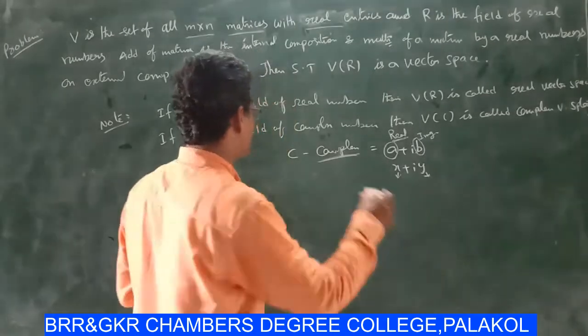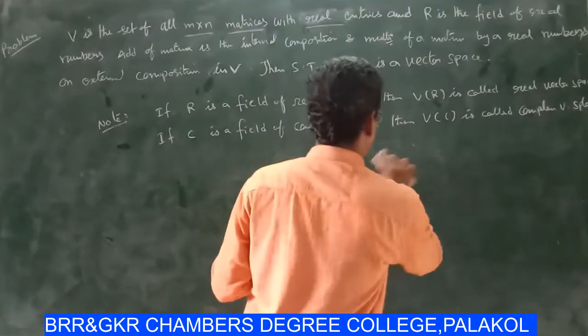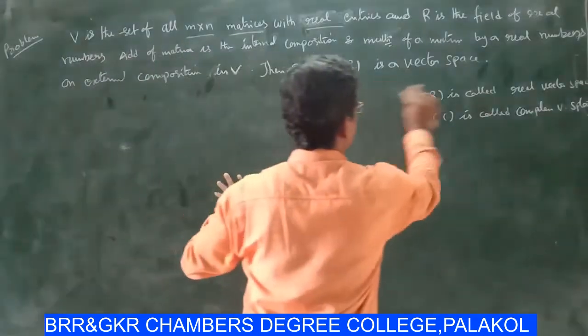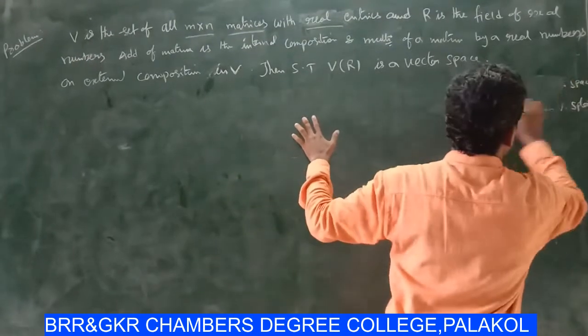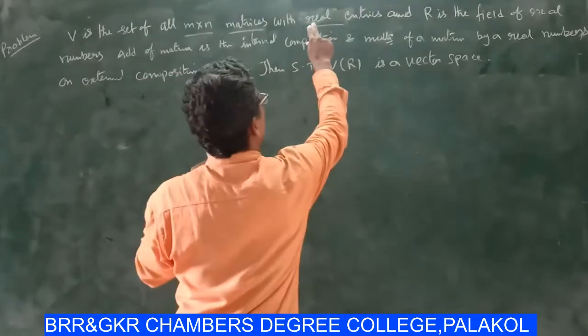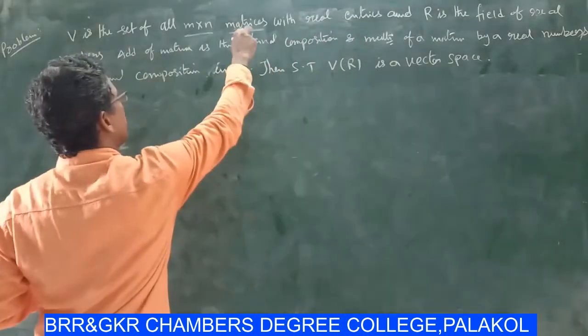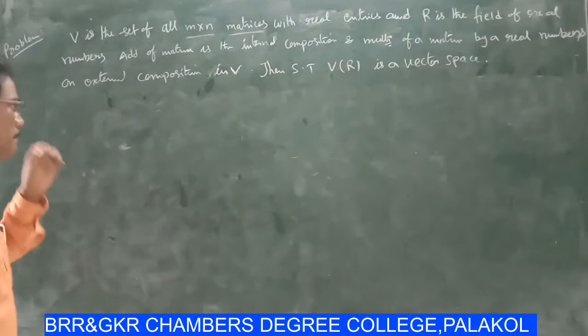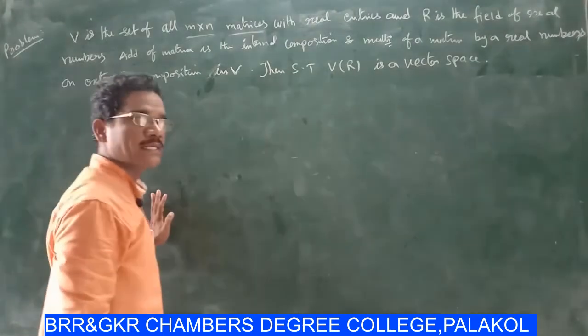Okay. Next. This is about entries of real and complex vector spaces. Next, another matrix. First of all, what is a matrix? Consider some elements.